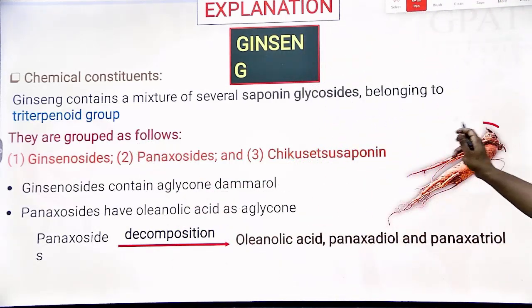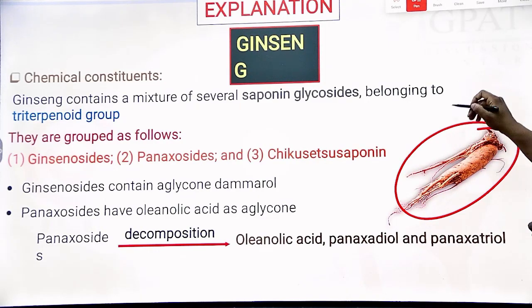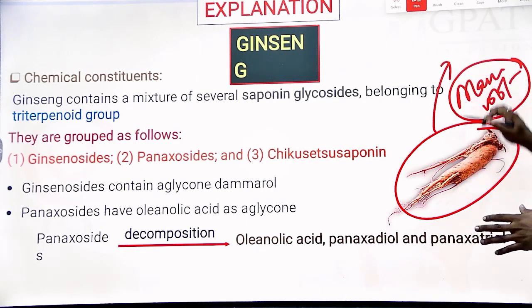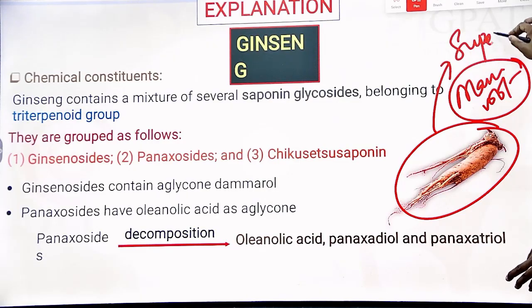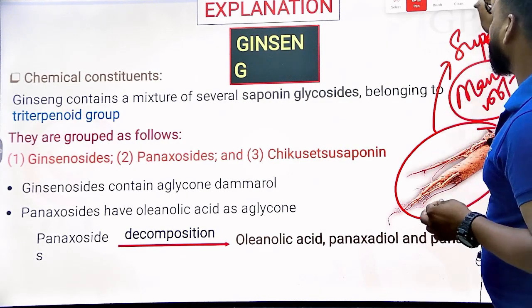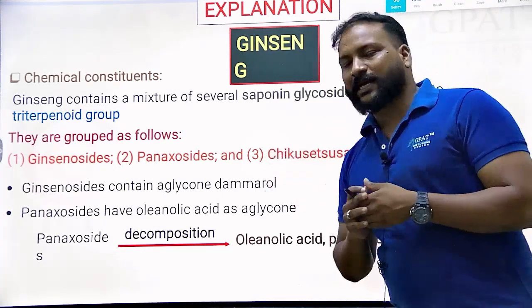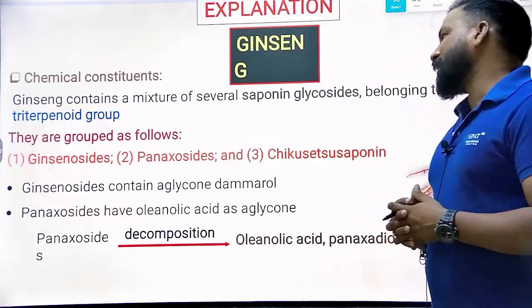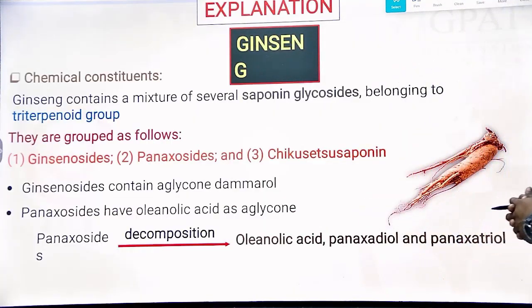Yes, you can have a look at this image. It is known as man root, because it is mainly important for endurance as well as to improve immunity, and this particular root is also known as a supertonic. Okay, yes, it contains saponin glycosides. The individual chemical compounds are nothing but the ginsenosides, panaxosides, and chikusetsusaponin.